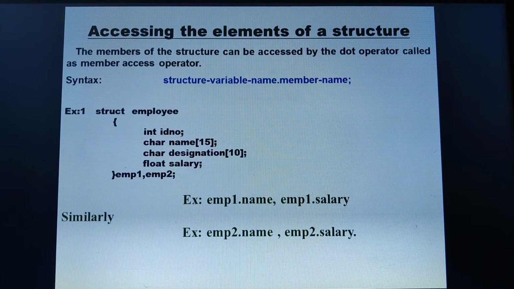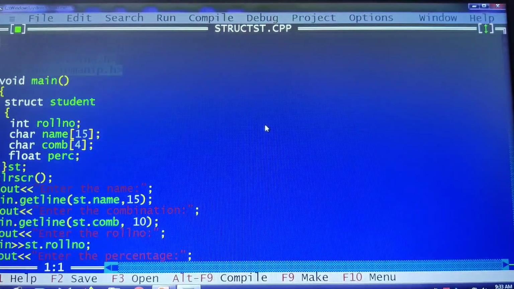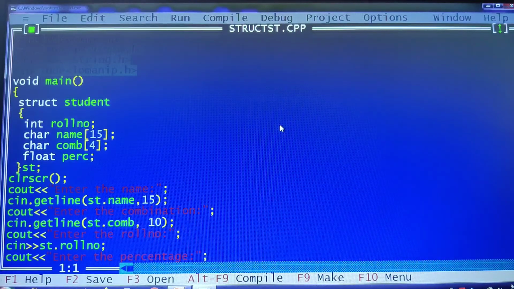Now let me explain this with a programming example. Then you can clearly understand how to use a structure and how to access the elements of the structure. Now here is a program which will help you to input and display the information of a student.